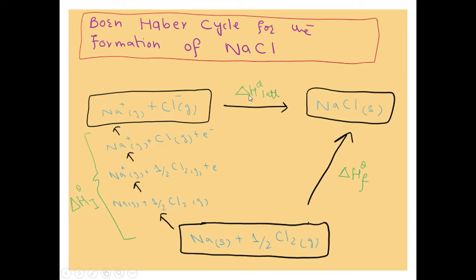So this is representing delta H standard lattice. How do you define lattice energy? When one mole of ionic compound is formed from its gaseous ions, right? So this enthalpy change is delta H standard lattice, and standard shows under standard conditions. In the other step, where delta H standard F is written, that is showing its enthalpy change of formation when one mole of ionic compound is formed from its elements, which must be in their standard state. So this arrow has a label of delta H standard F, the enthalpy change of formation.